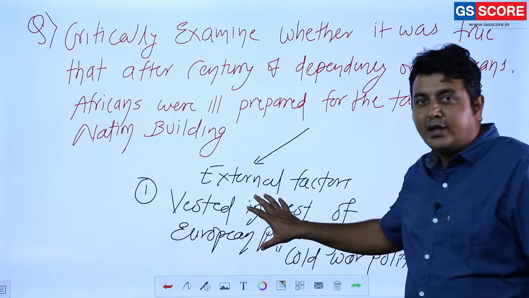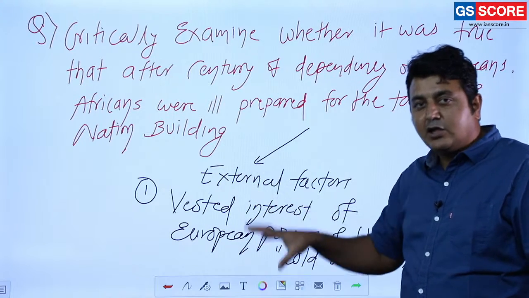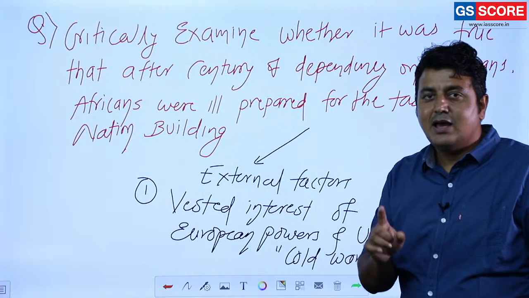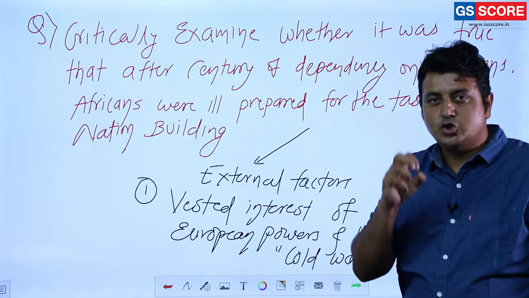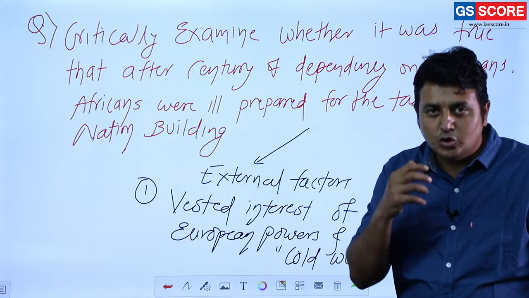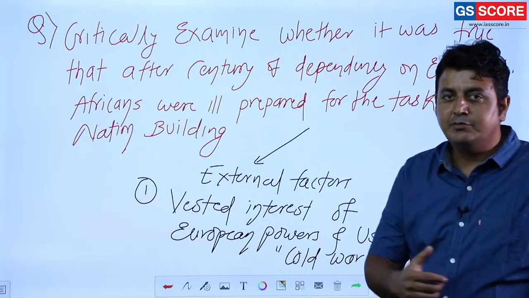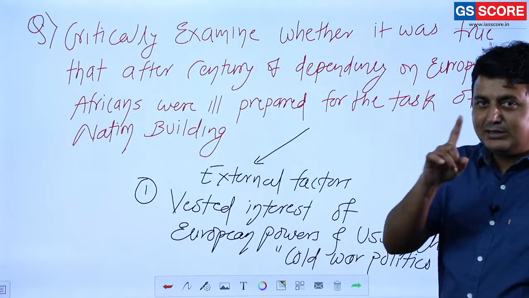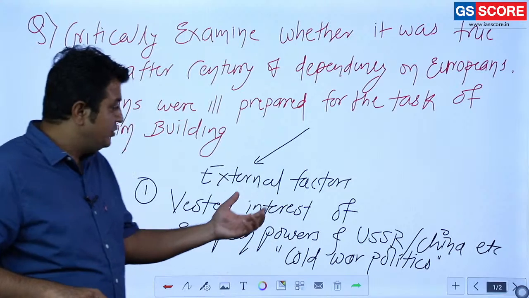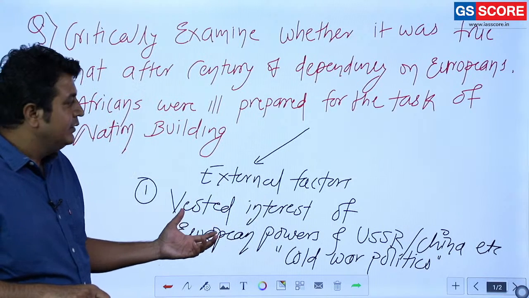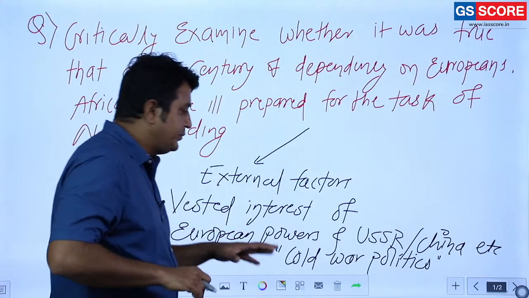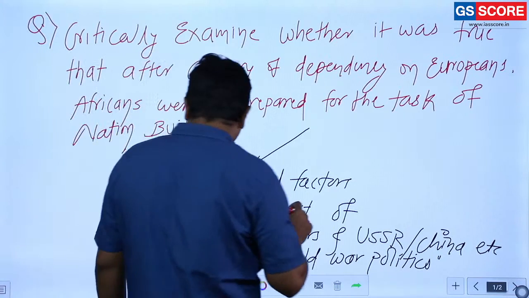That's why these powers take care that these nations should not become strong. They should not be independent in all senses. They should be totally dependent on these powers for decision making. That is the first and most important external factor responsible for that. Clear? The second most important external factor is there.